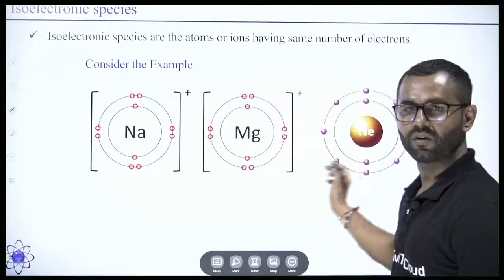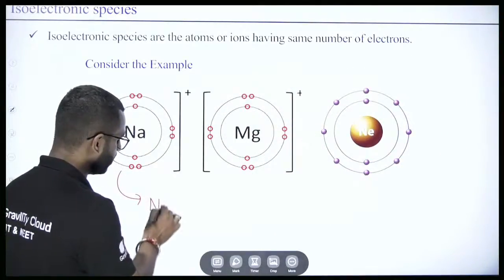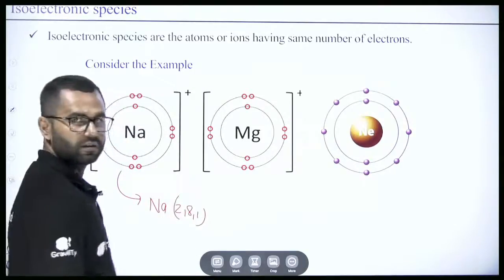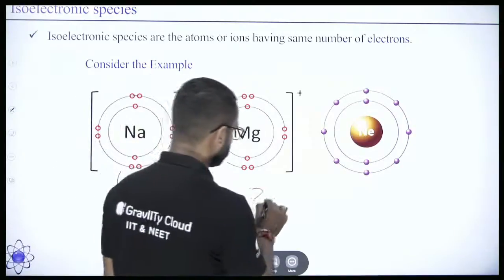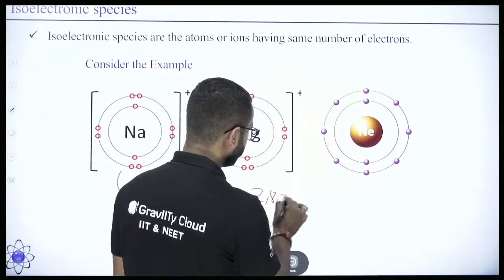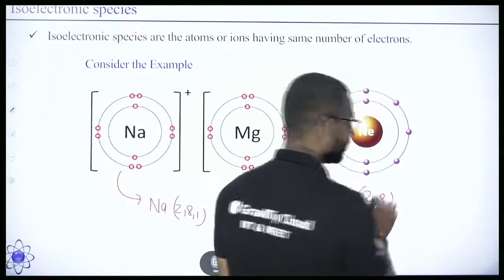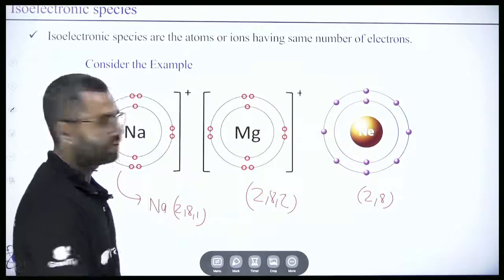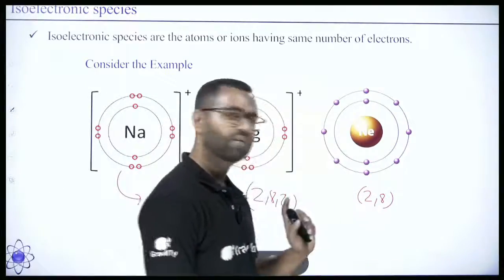In the case of sodium, its electronic configuration is 2, 8, 1. That of magnesium is 2, 8, 2. And that of neon is 2, 8. That means sodium has 11 electrons, magnesium has 12 electrons, and neon has 10 electrons.